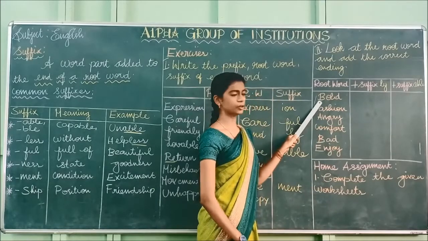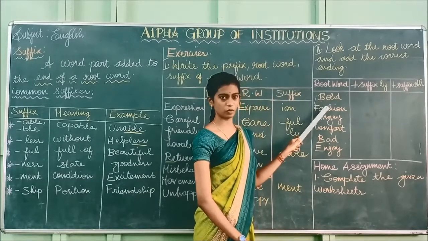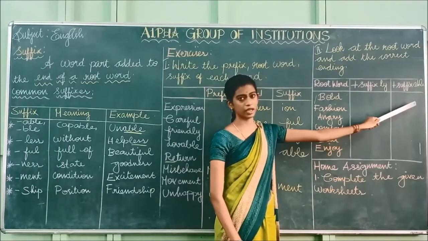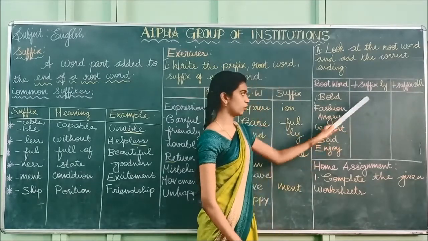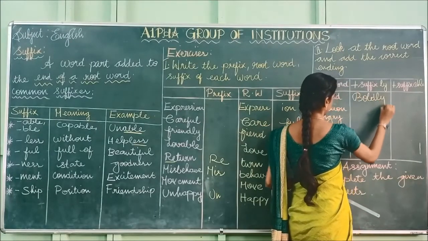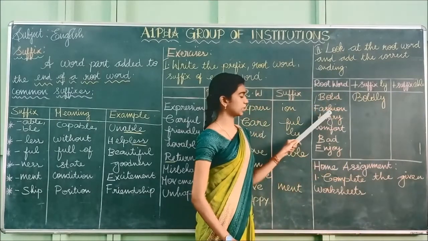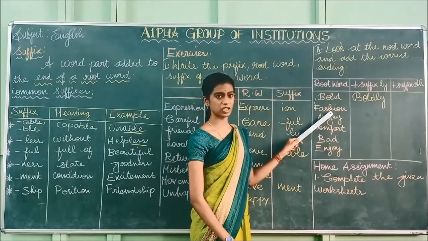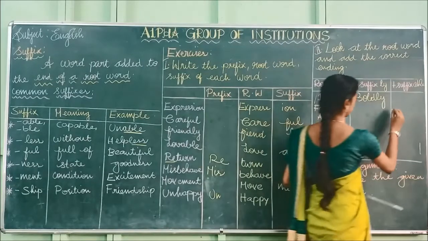The first one is bold. What is the suffix for this? Ly. Boldly, B-O-L-D-L-Y. And the second one is fashion. What is the suffix for this root word fashion? Fashionable.